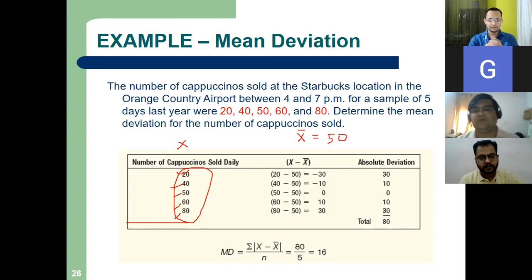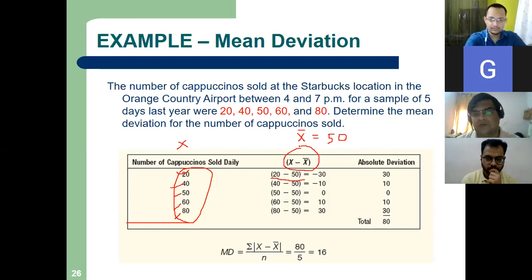Now, what does it mean? If I take the deviation from the data point of the mean, that means X minus X bar. Clear? X minus X bar. So what is X minus X bar?